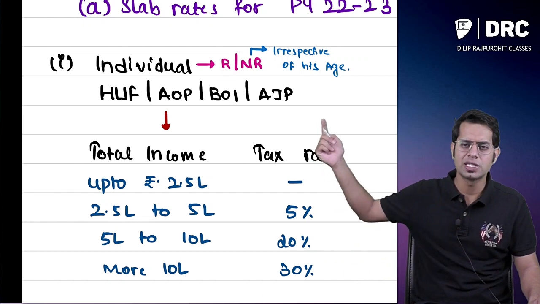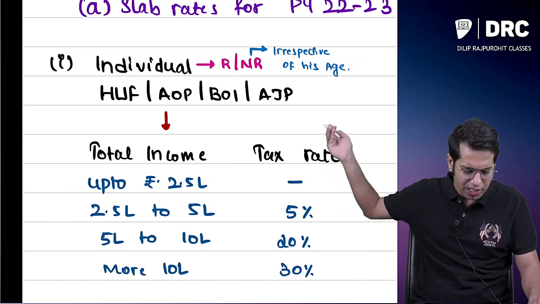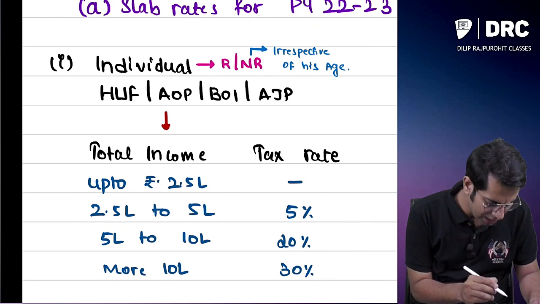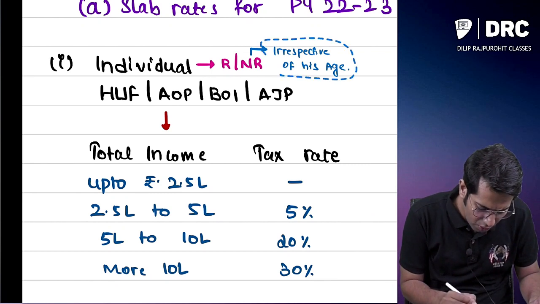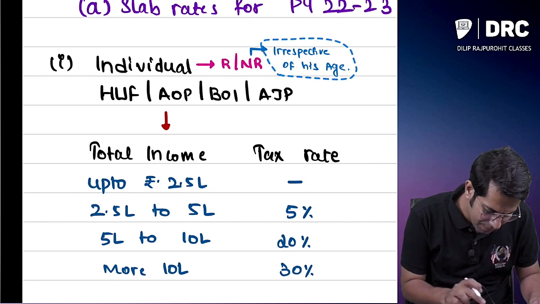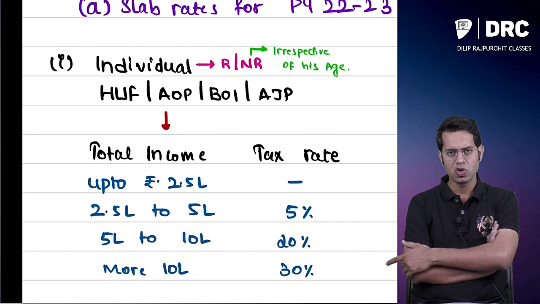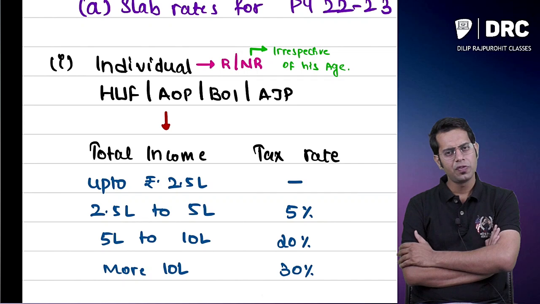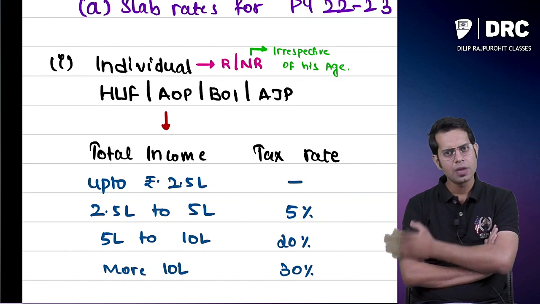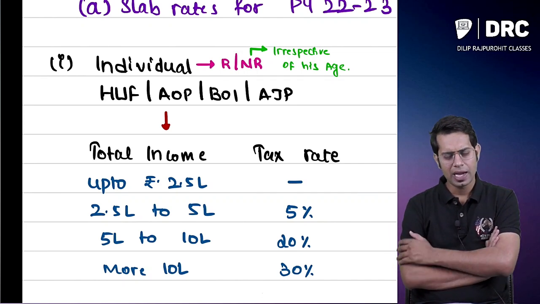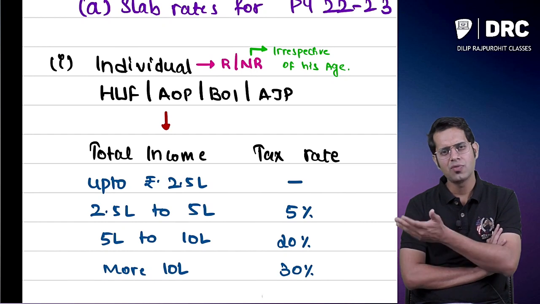And if you are a non-resident, I don't care what your age is. Irrespective of your age, this is the slab rate which is applicable to you. You have to pay the same. So if a non-resident, say Warren Buffett, is earning income from India, what is the slab rate applicable to him?